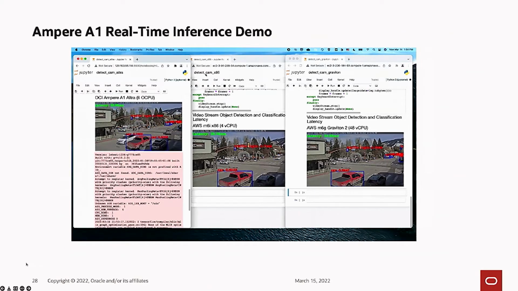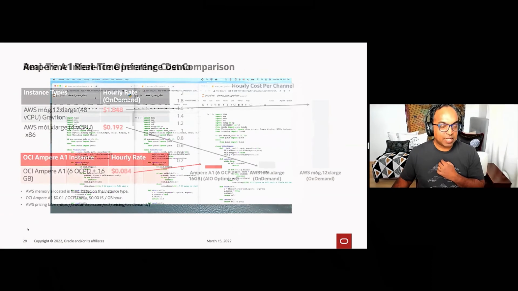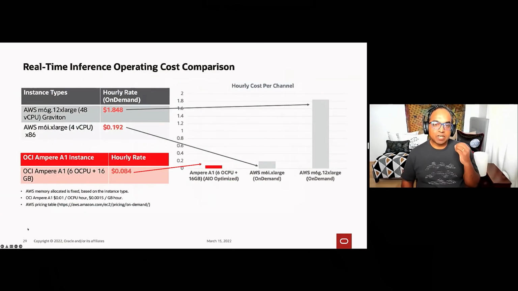So I'm going to skip out of this demo and talk about the next section, which is the cost comparison. Here's where the Ampere A1 instances really shine: with Flex and the low pricing of Ampere A1, you're able to run the same workload much cheaper on an Ampere instance as compared to either an x86 or a Graviton instance from AWS.